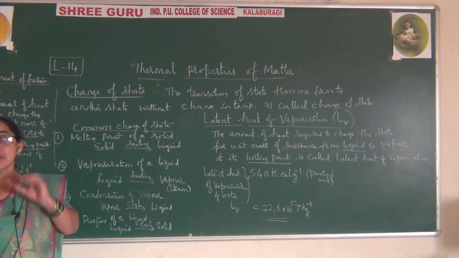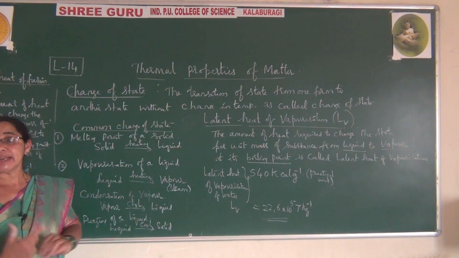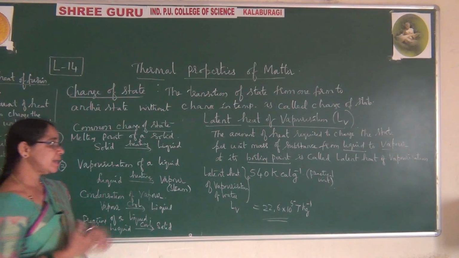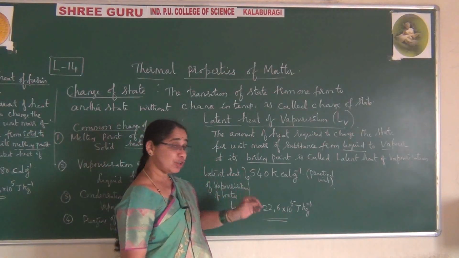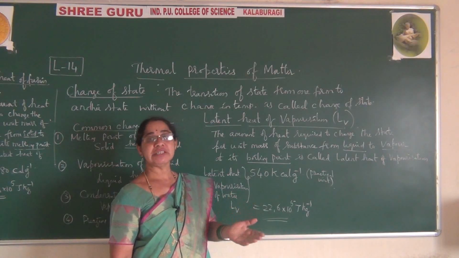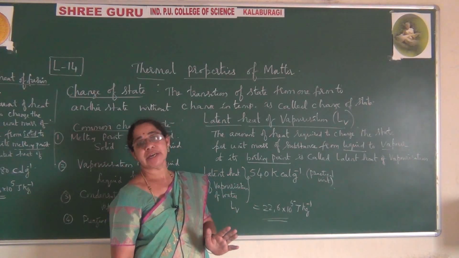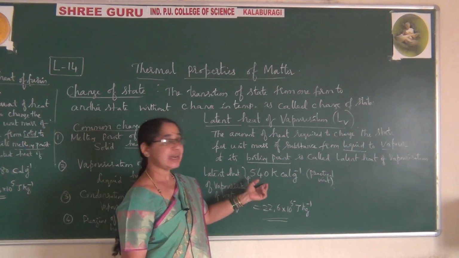So at that time, the temperature will not change. But you are supplying some energy to it, heat energy. How much heat energy are you supplying? For 1 gram of liquid, you are supplying 540 kilocalories of heat, due to which it converts from water to vapor, nothing but steam. So that is what you can observe.